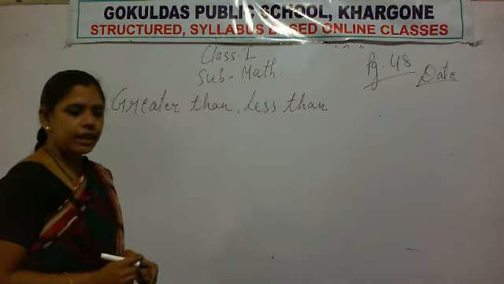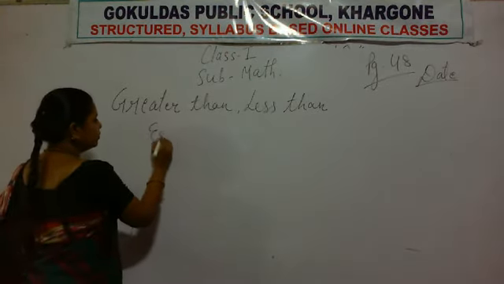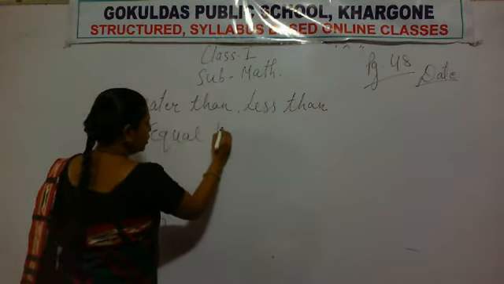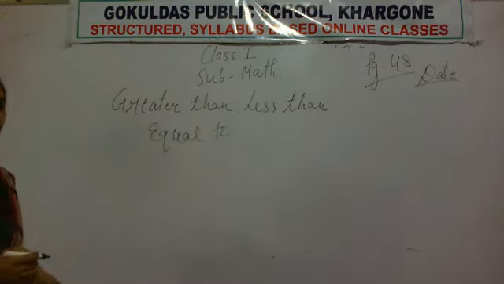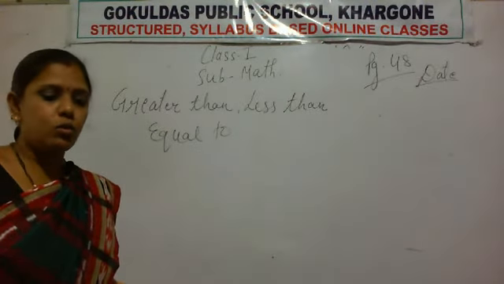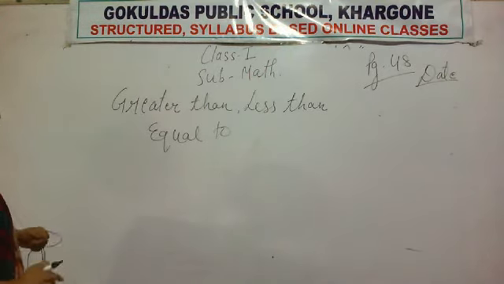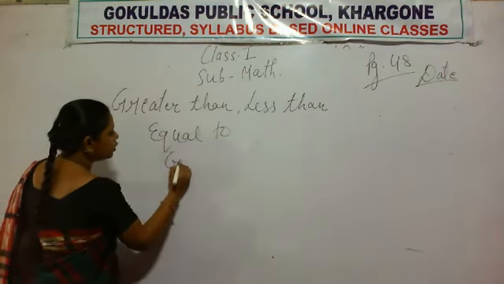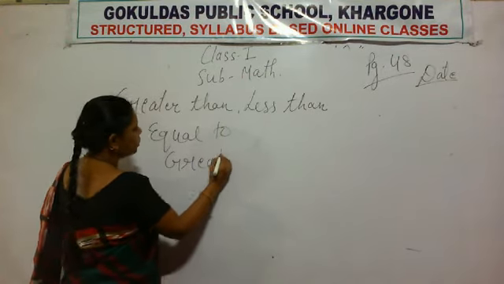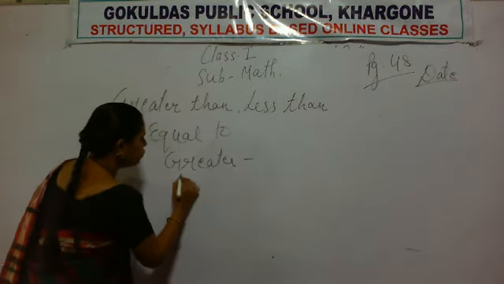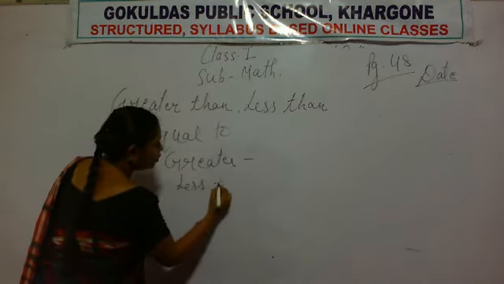This is our today's topic, and I have already explained the concept of greater than, less than and equals to. Again I am explaining it once more. We will revise greater than, less than and equals to. First I will explain the symbols. No need to write, you only have to listen. So fold your hands and look at the screen.